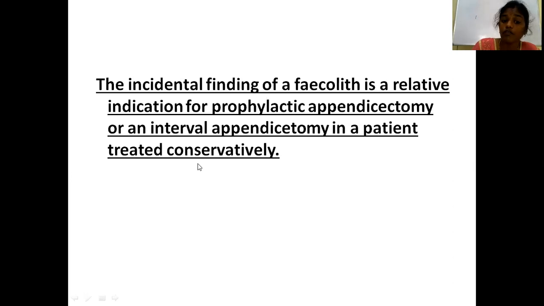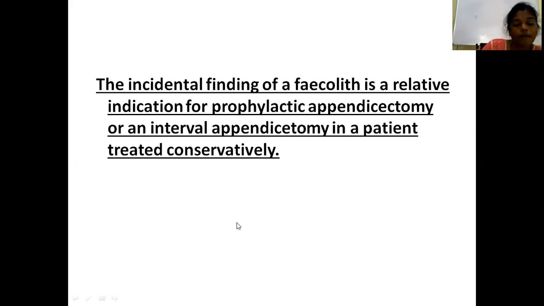And also, if you are planning an interval appendicectomy in a conservatively treated patient, and the patient has a fecalith, then you will plan for interval appendicectomy. So the incidental finding of a fecalith is a relative indication for prophylactic appendicectomy, or an interval appendicectomy in a patient treated conservatively. This is the importance of fecalith.